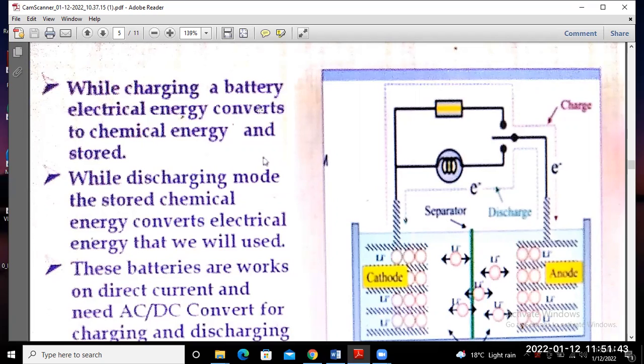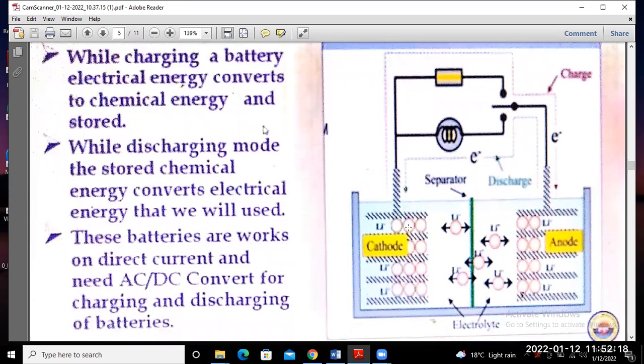So you know that this is the basic function of the battery. Okay, when the battery is charged through the electrical supply, electrical energy is converted to chemical energy and that energy is stored. Okay, during the discharging mode, the stored chemical energy is converted into electrical energy, and that will be used. The batteries work on direct current. You know that. So you will find out this one is your cathode and this one is your anode.